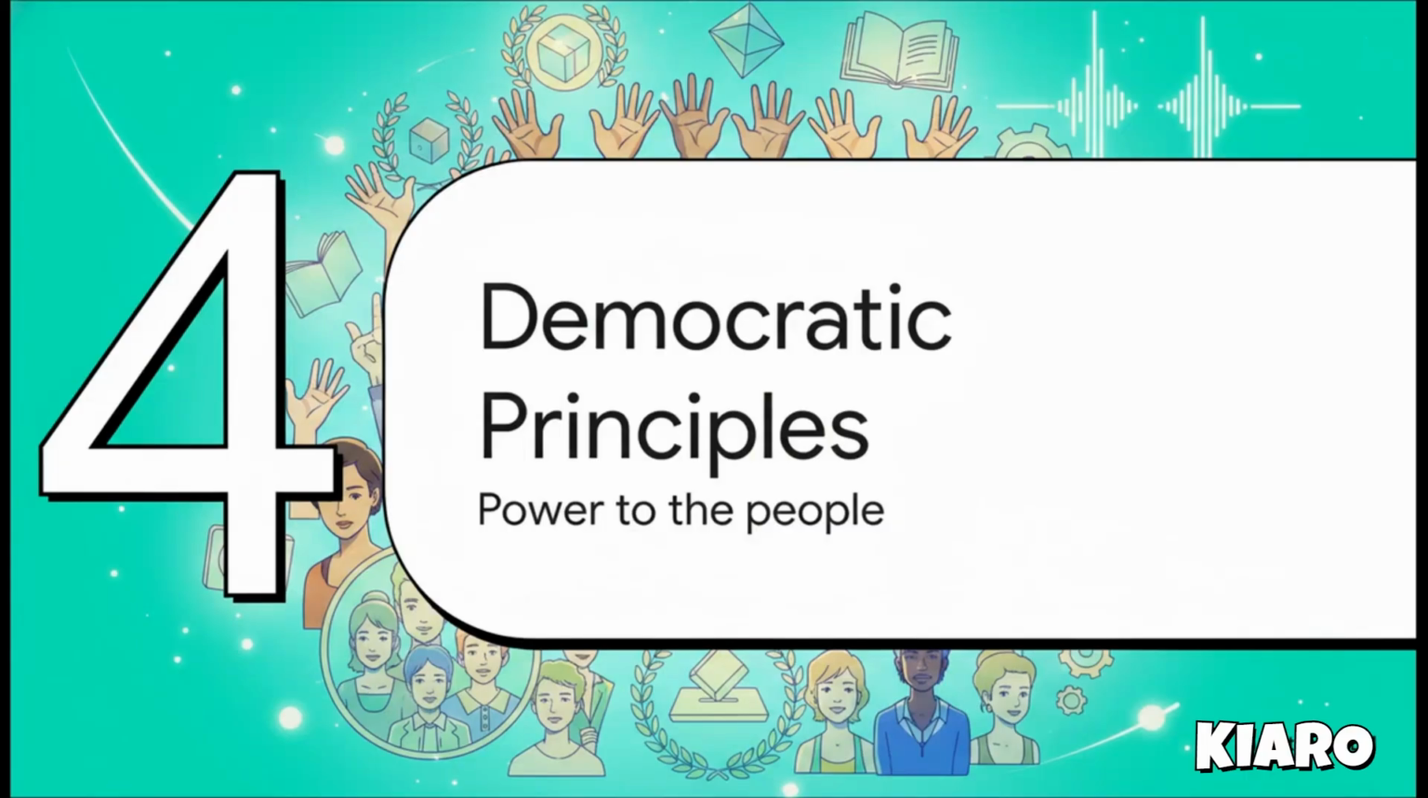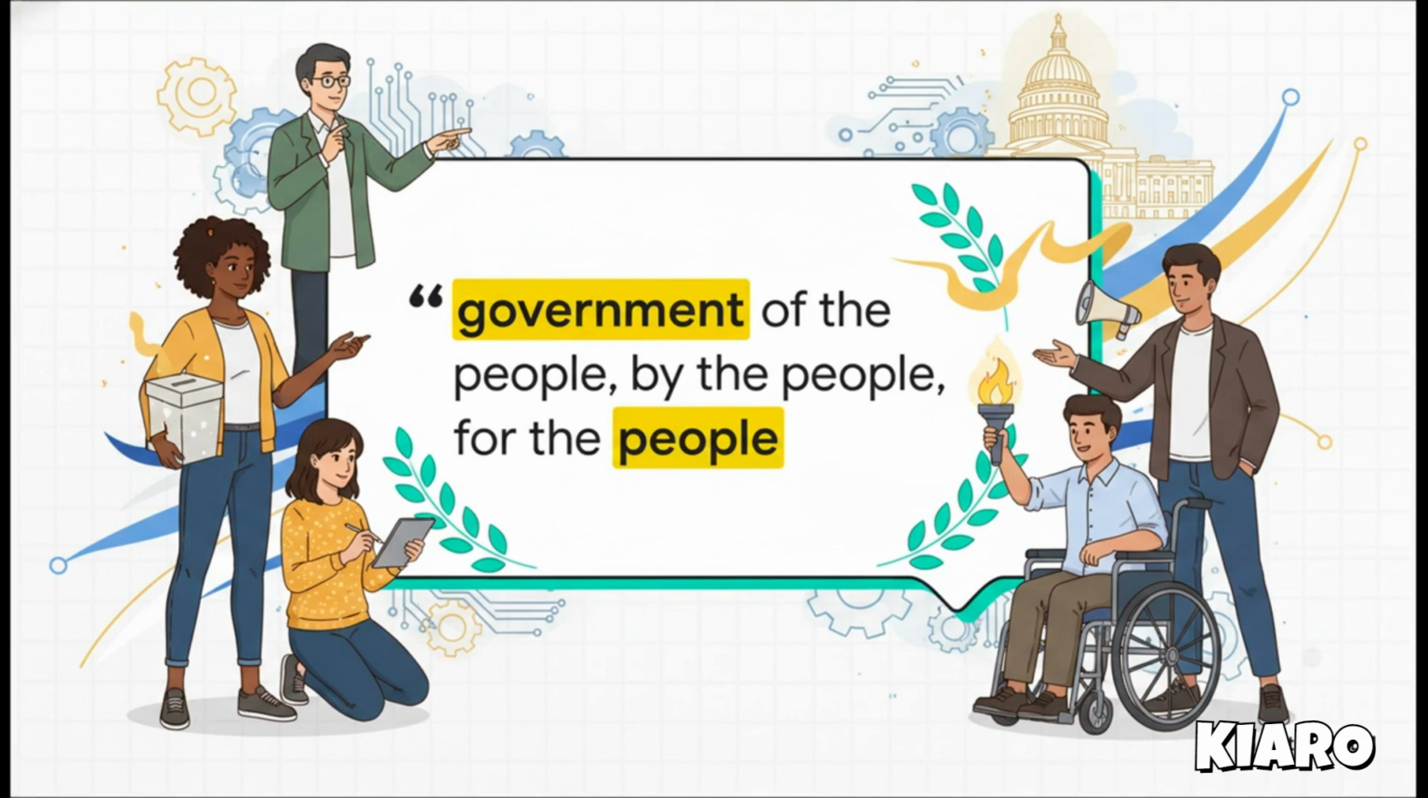All right, Section 4, the principles of democracy, also known as power to the people. So we know how the power is divided, but in a democracy, where does that power actually originate? Well, the answer lies in a super famous quote from U.S.